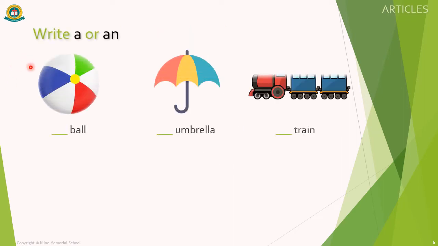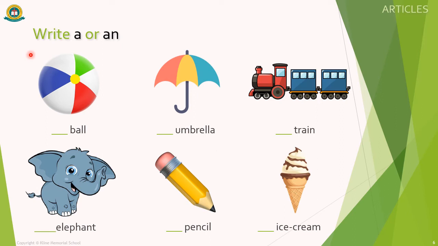We will do some exercise. Write a or an. Dash ball. What will we write here? A or an? We will write a here, that means a ball, because ball, the first letter is B, it's a consonant.